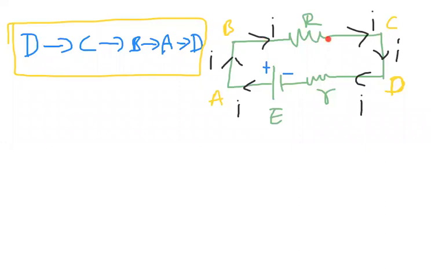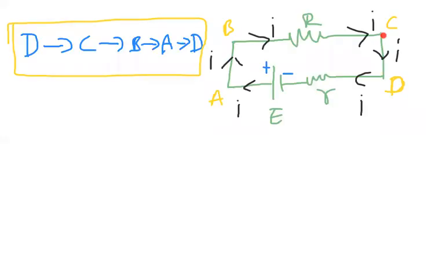The current is flowing from B to C, but I am traveling in the opposite direction, C to B. Current is flowing from point B to point C, which means B is high potential and C is low potential.